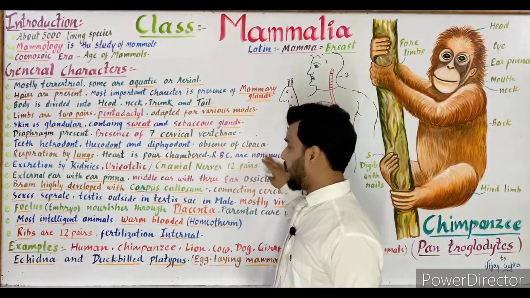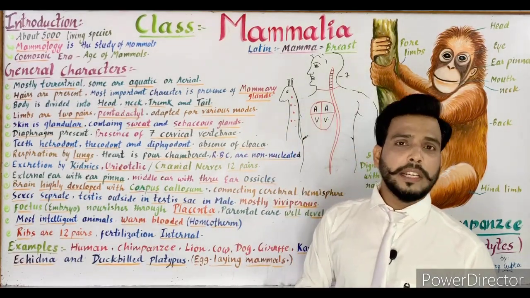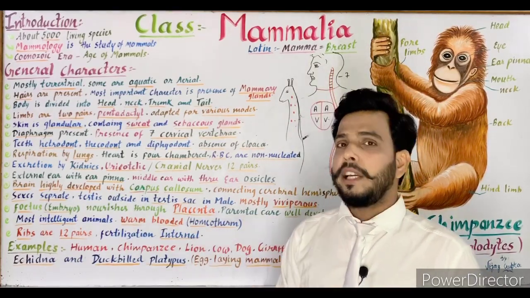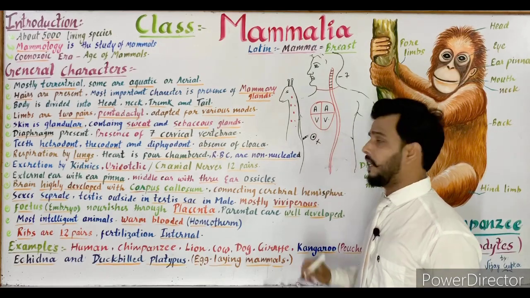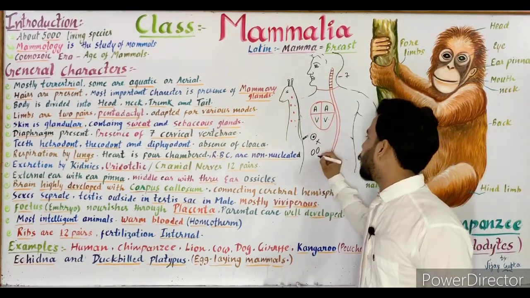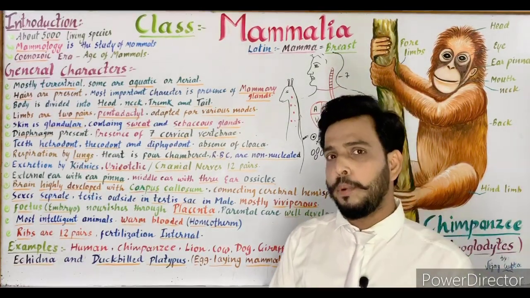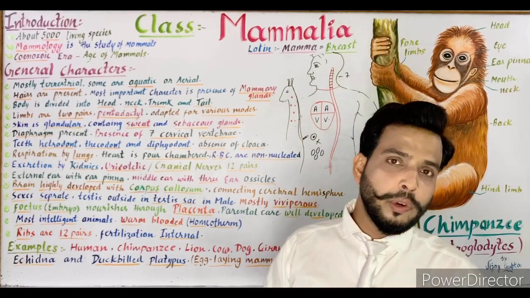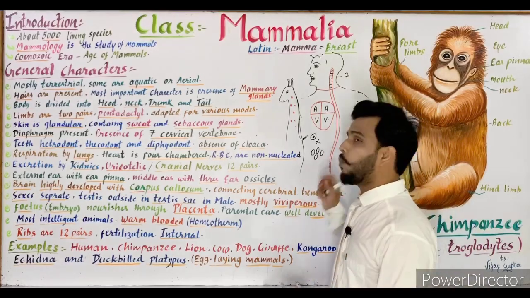Now the RBCs are non-nucleated. The nucleus was present in the RBCs of amphibians and reptiles, but in mammals the RBCs are not nucleated. They are non-nucleated. So it's again an important point that RBCs of mammals are non-nucleated, meaning they don't have a nucleus.